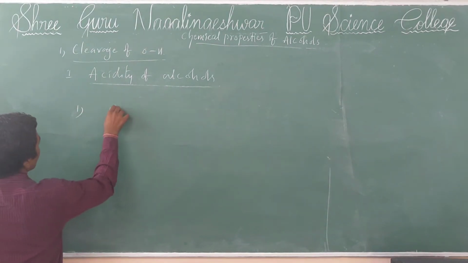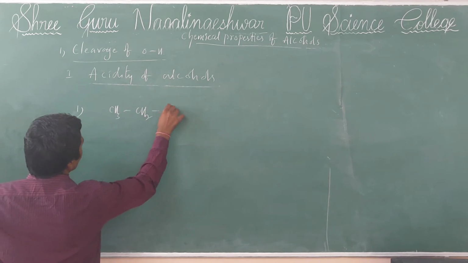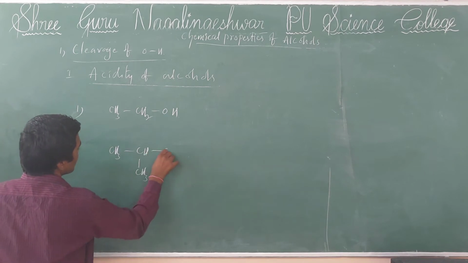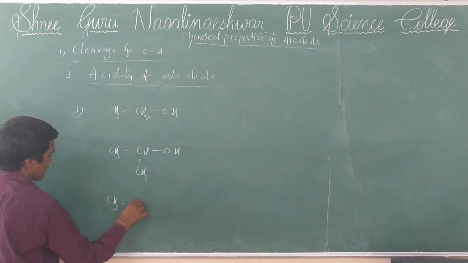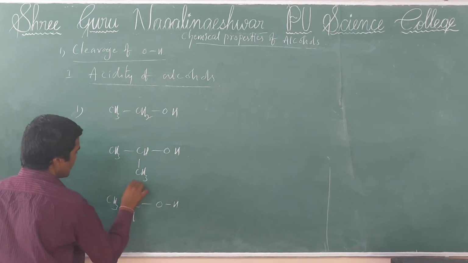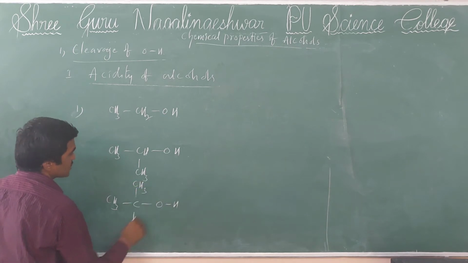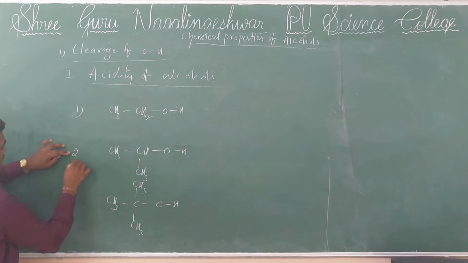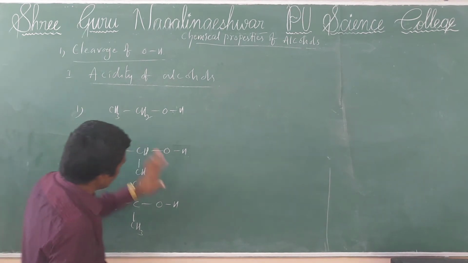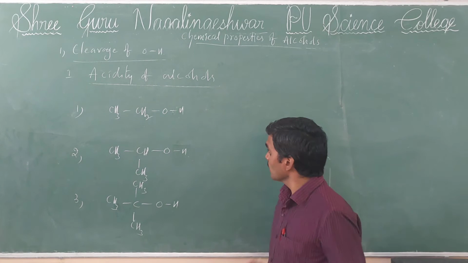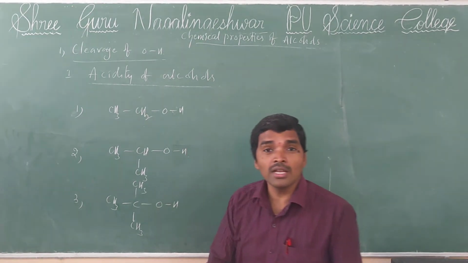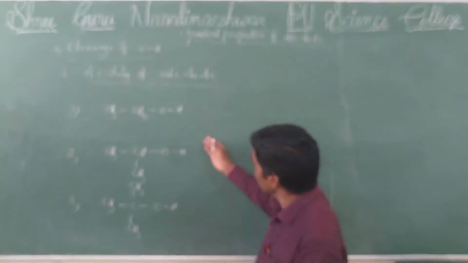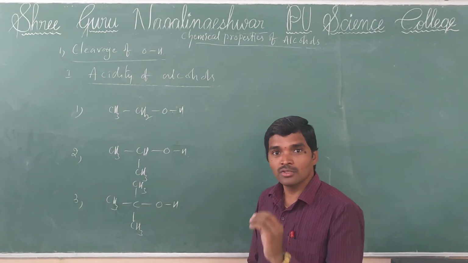Here I am taking a primary alcohol, here a secondary alcohol, and here a tertiary alcohol. Now tell me, which of these three alcohols is more acidic, which is highly reactive with metals? Think about it.